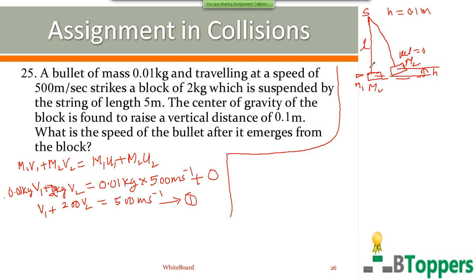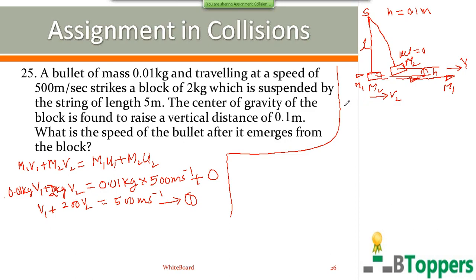Here is the point of suspension. The bullet comes out of the block with velocity V1 after collision, which you have to find. For that you have to find V2. Let V2 denote the velocity of the block just after collision at the lowest position. Of course, you cannot equate the kinetic energy of the system of bullet and block after collision to the initial kinetic energy of the system before collision, because it is not an elastic collision. It's not mentioned that the collision is elastic.